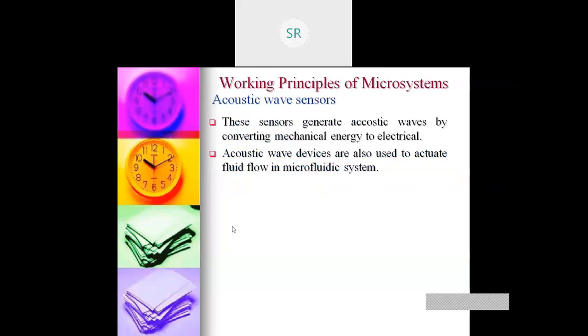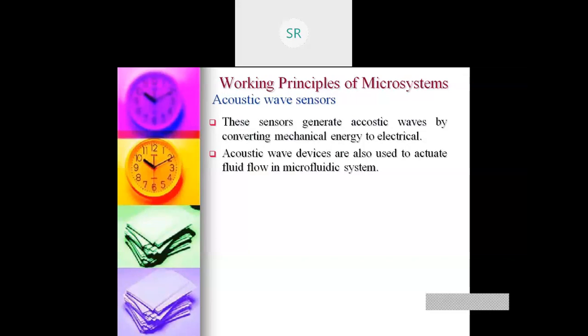The first sensor in module 2 is the acoustic wave sensor. The basic purpose of the acoustic sensor is to measure the chemical composition in a gas.